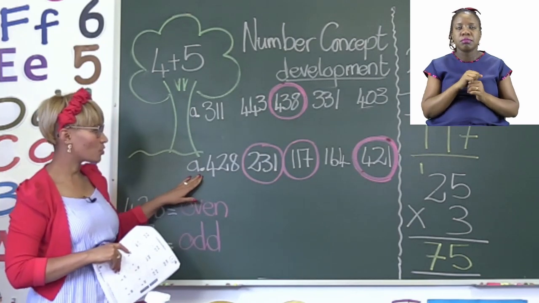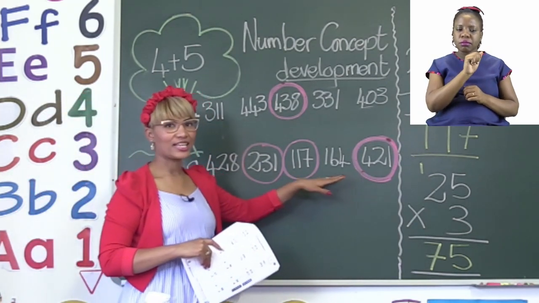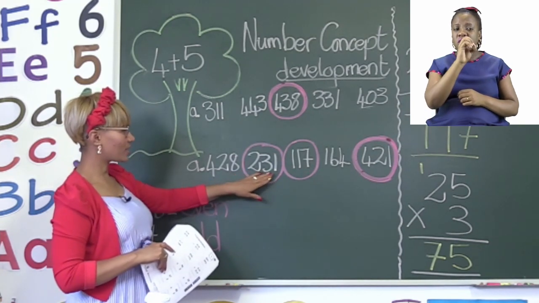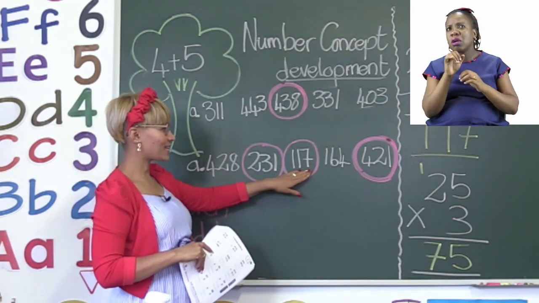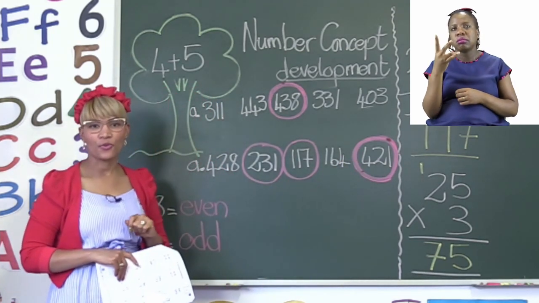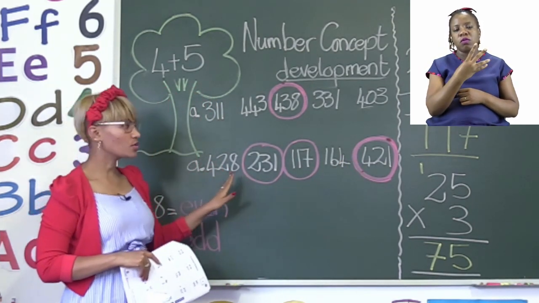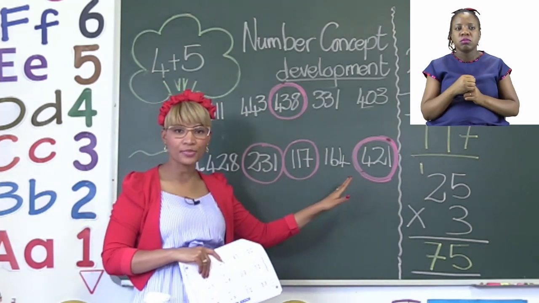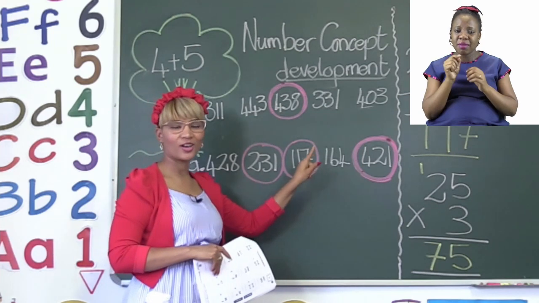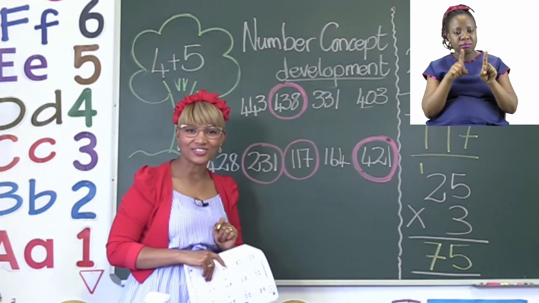So here you have your group of numbers, and here you will see that our odd numbers are the numbers 231, 117 and 421. So once you have found all your odd numbers, you must now go ahead and circle all the odd numbers. All right.